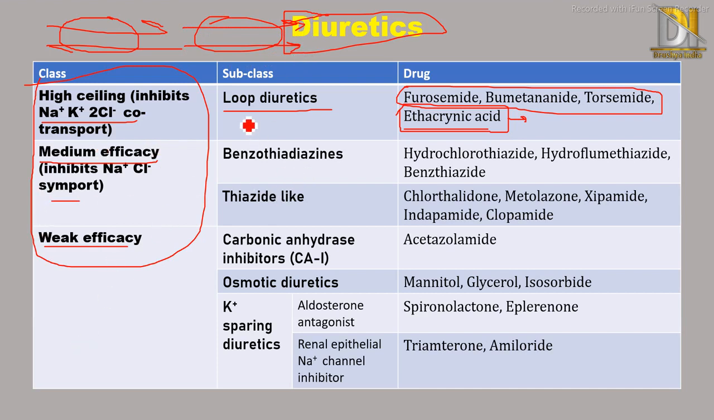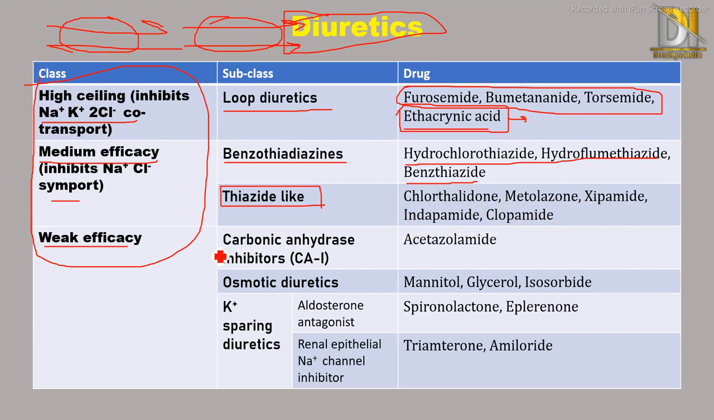Under medium efficacy, there are two subclasses on the basis of their chemical nature. The first is benzothiazide and the second is thiazide-like diuretics. First we will see benzothiazides or thiazide diuretics. The drugs are hydrochlorothiazide, hydroflumethiazide, and benzthiazide. This was the first subclass. Next is thiazide-likes, meaning their structure resembles thiazides. The drugs are chlorthalidone, metolazone, xipamide, indapamide, and clopamide.